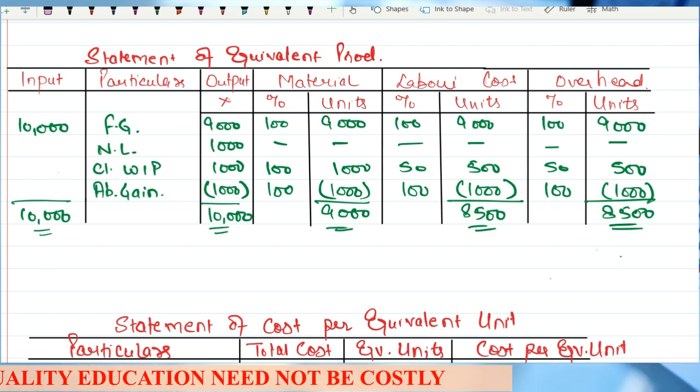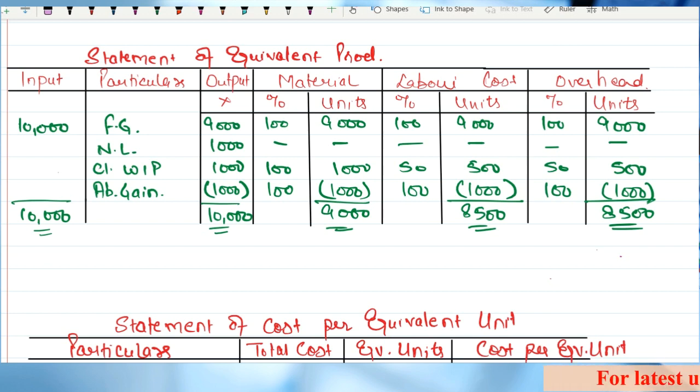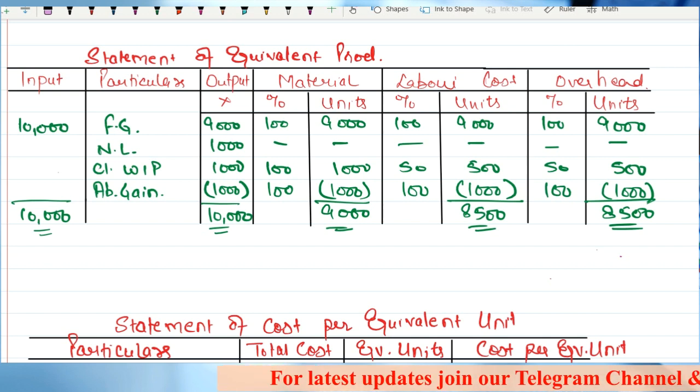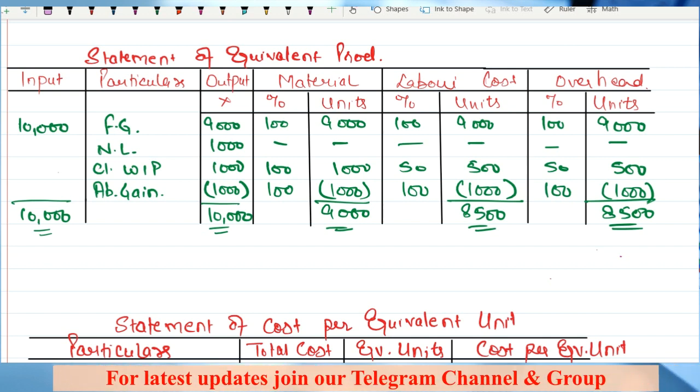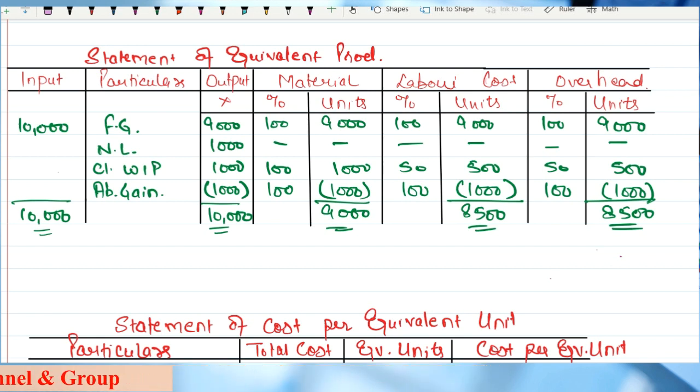I have given all the notes in the book. Page 12.5 is all about this, right? Revise it carefully. On page 12.6, look at page 12.6. I have given the statement of equivalent units and the statement of cost per equivalent unit, right? Now, I'm going to end this lecture here only, not giving you any homework or anything.